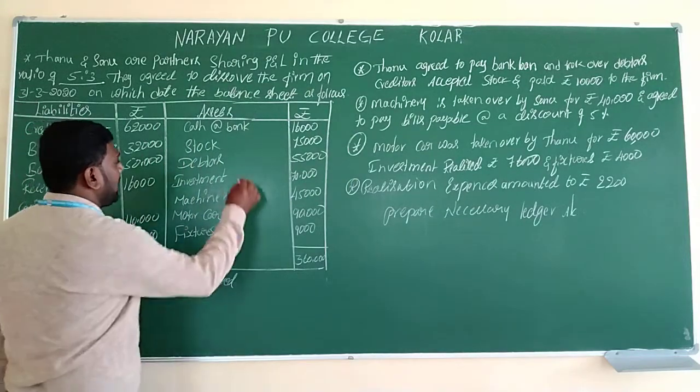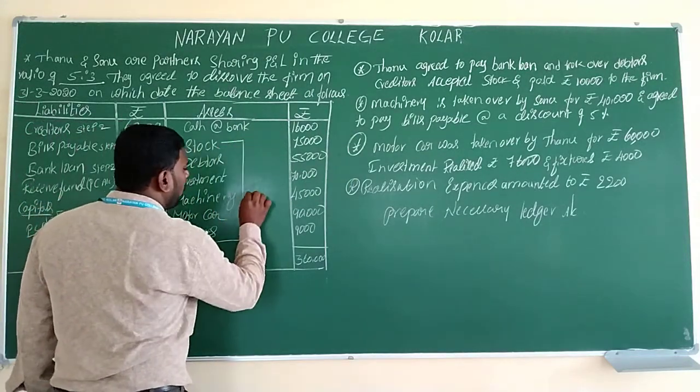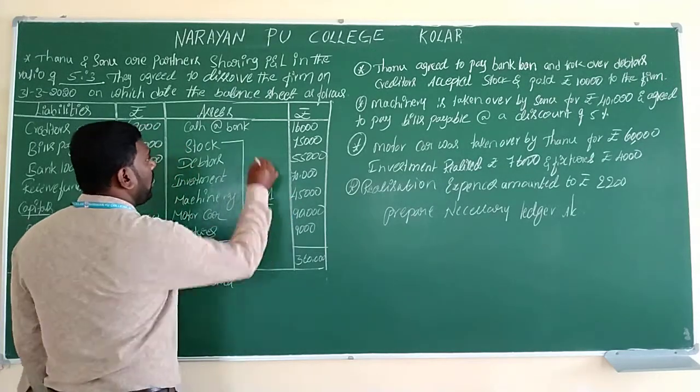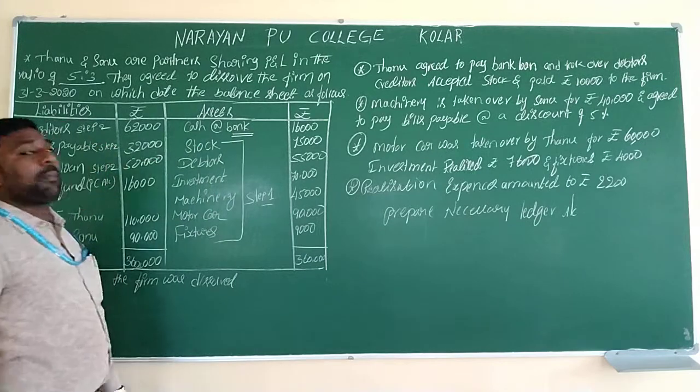Let's come to the asset side. Except cash and bank, all the transactions will come to step number 1 of realization account, and cash and bank will come to the bank account.